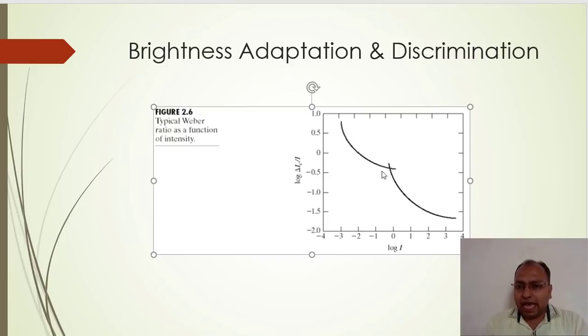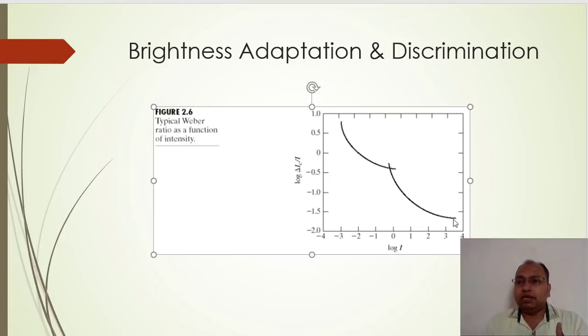In this case, brightness changes are identified with poor quality. As we improve the illumination, the Weber ratio decreases. Right now this Weber ratio is about plus 1 for an illumination of, let us say, minus 3. In that case only a very small amount of discrimination is possible, which is poor discrimination. But as we increase the intensity of illumination, the Weber ratio keeps decreasing.